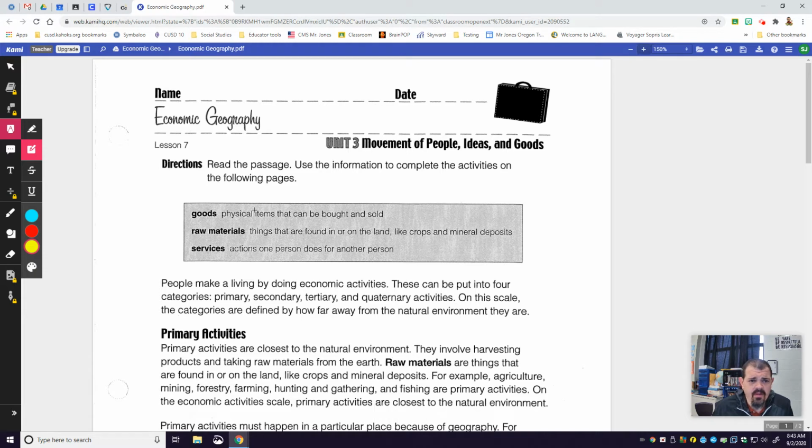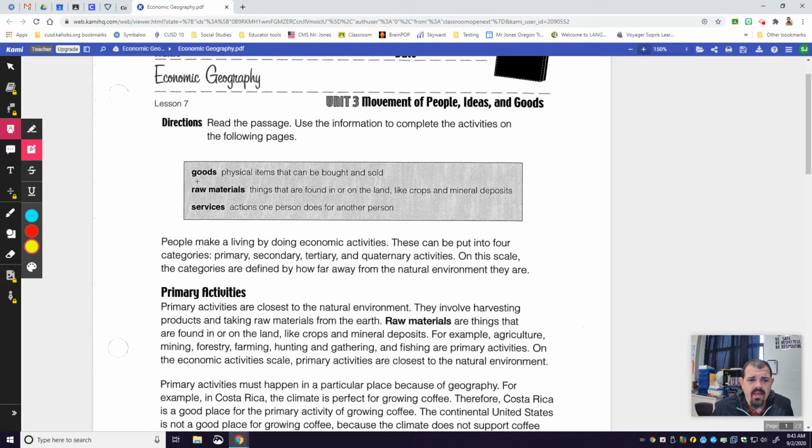Economic geography. It has three vocabulary words that we need to understand. Goods. That means any physical item that can be bought and sold. So when you go to a store and you buy a shirt or a bag of candy or a video game, that's what's considered goods. Goods are made somewhere and they're sold to a store, and then the store sells it to you. Goods are very important in what we call an economy.